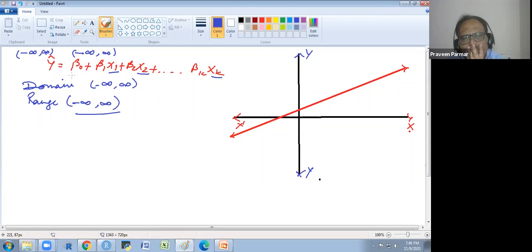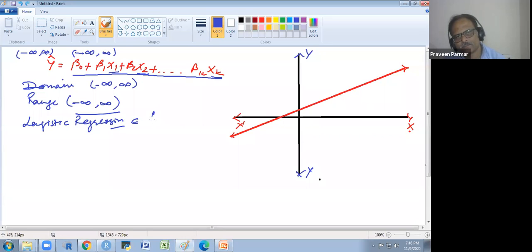So when you do the computation of this, you will always get a numeric value, which would be a real number. Does that make sense to everyone? But in logistic regression, we require the value to be zero and one only.